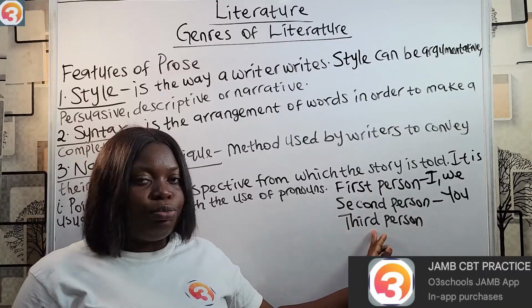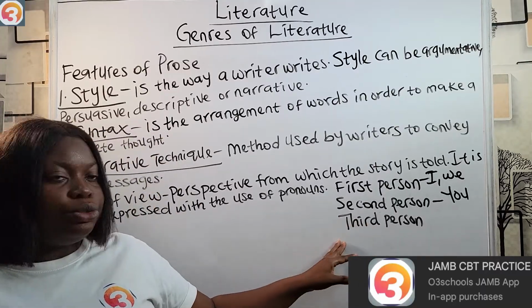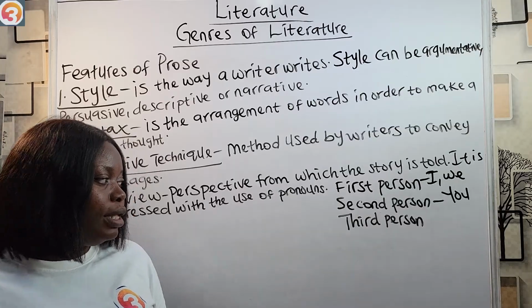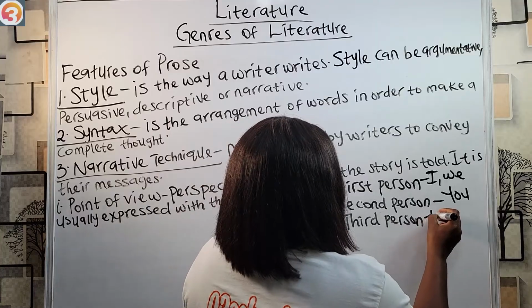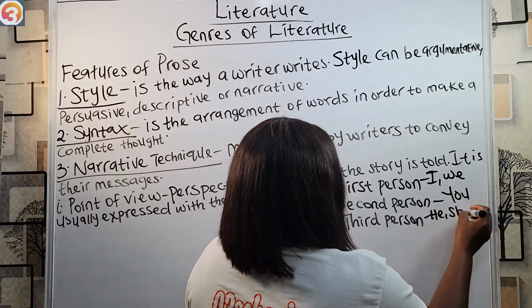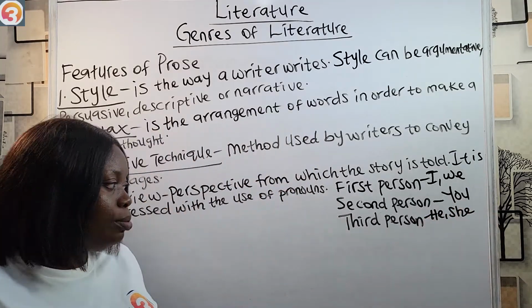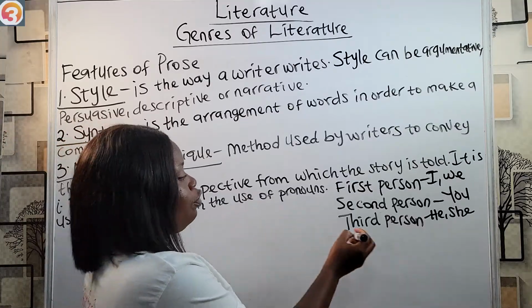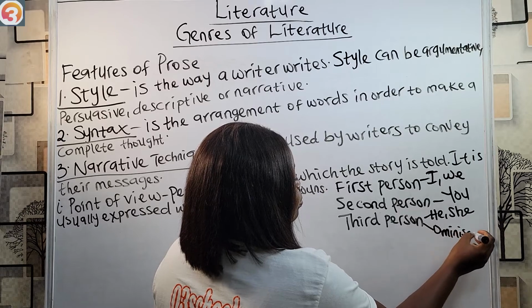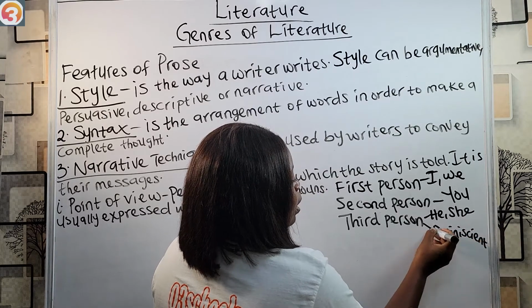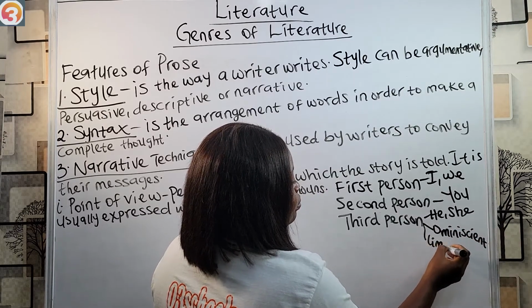For third person point of view, a narrator describes the event, and we have third person pronouns like he, she, they, them, those third person pronouns. Third person point of view can be divided into omniscient and limited.